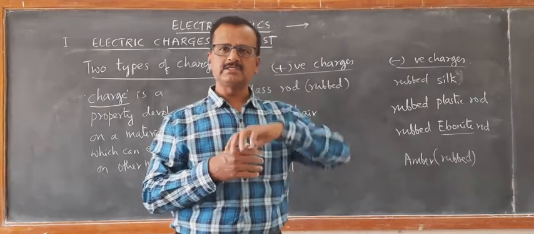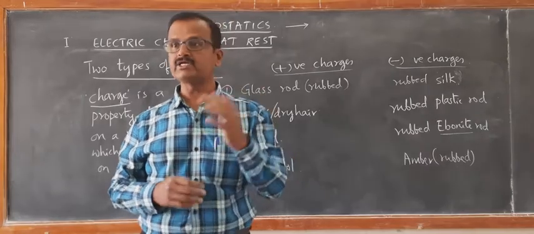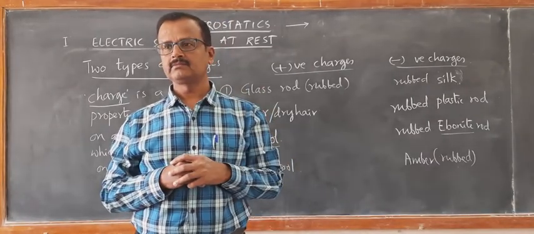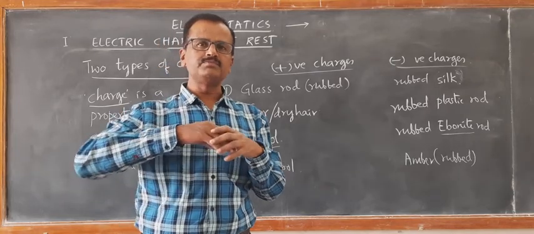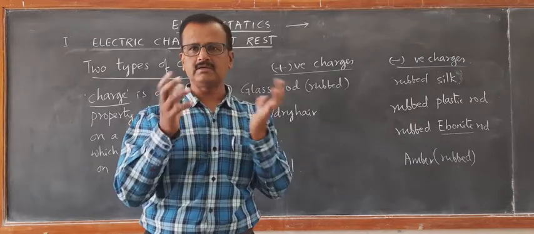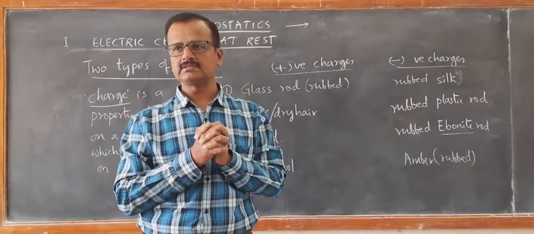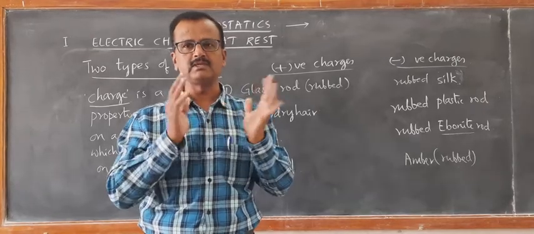The material on which the electrons are transferred becomes negatively charged. Right? And the material which has lost the electrons has a shortage of negative charge, so that is what we call a positively charged material.